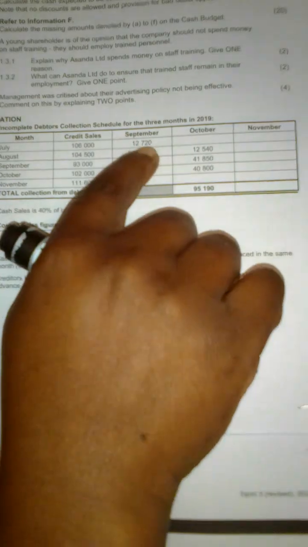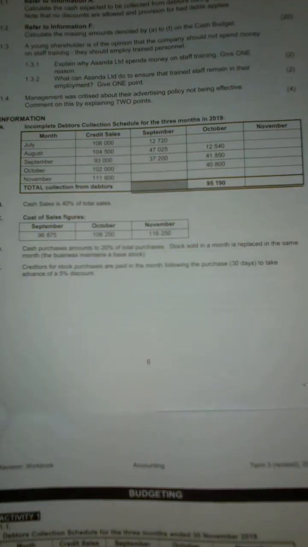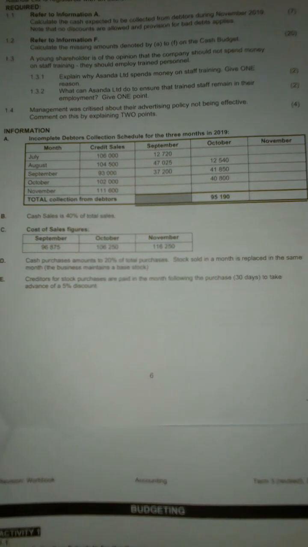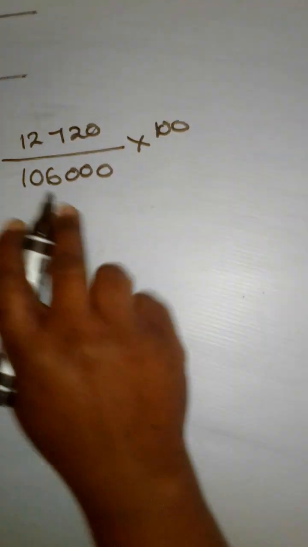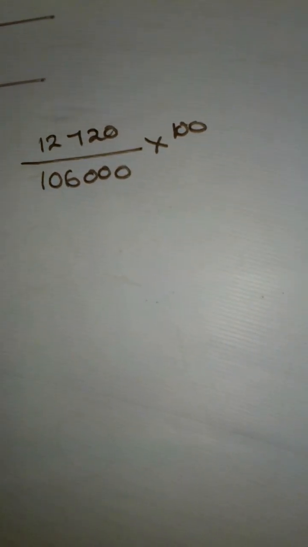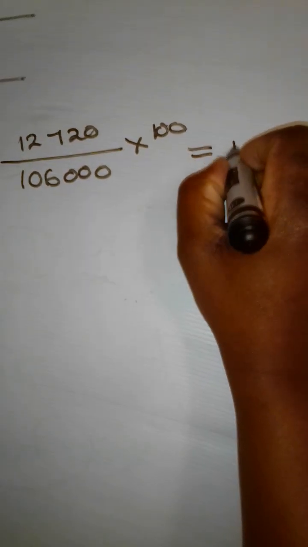So what we simply do is take the 12,720 and express it as a percentage of the credit sales, 106,000, and multiply by 100 so that we can see the percentage. 12,720 over 106,000 times 100 gives us 12.